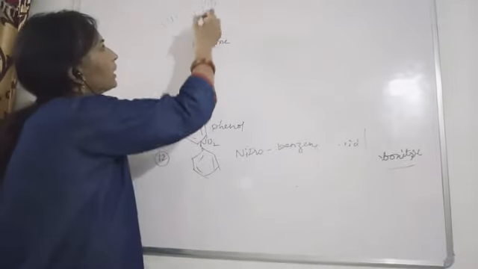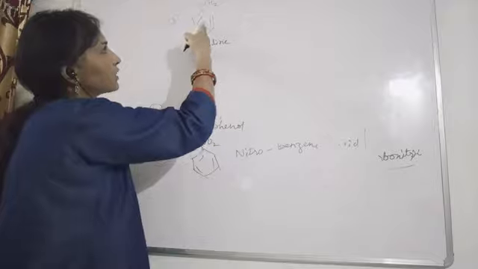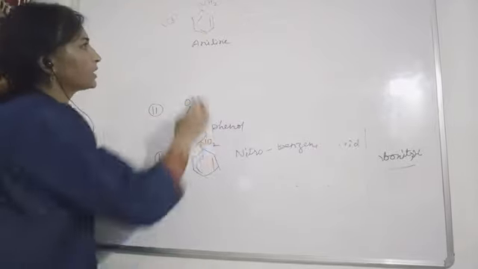Okay, NH2 is attached to this benzene. This is called aniline.